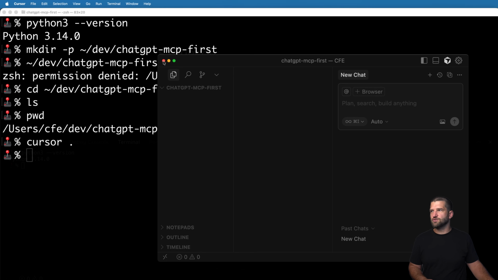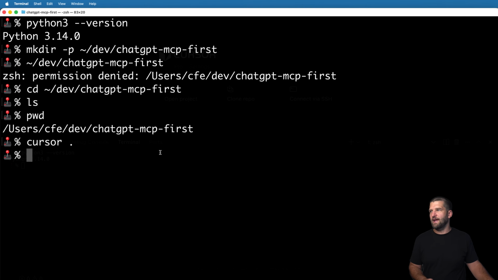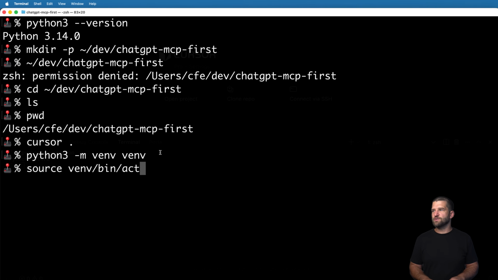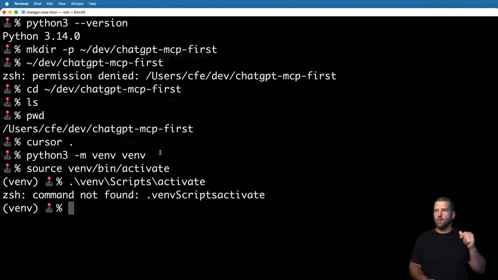I will use Cursor at some point, but all we're doing right now is creating a virtual environment, and that is going to be using python3 -m venv venv. Hit enter. This will create your virtual environment for you. All you need to do then is activate it with source venv/bin/activate. If you're on Windows, it's probably going to be something more like venv/scripts/activate.